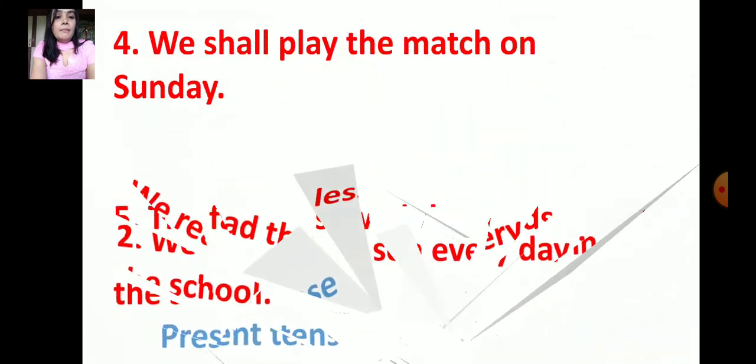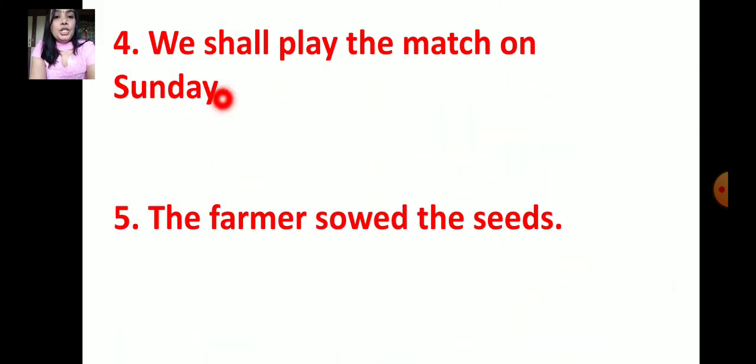And number 4. We shall play the match on Sunday. So if the word shall comes, it indicates future. So it is future tense. The farmer sowed the seeds.